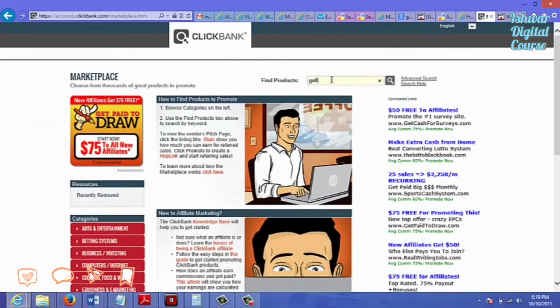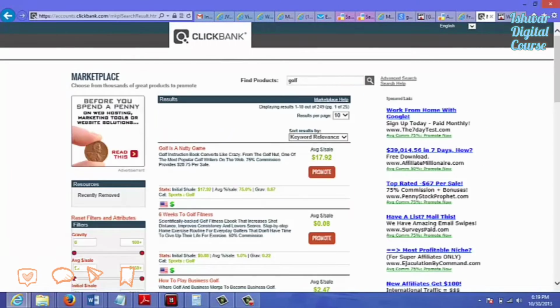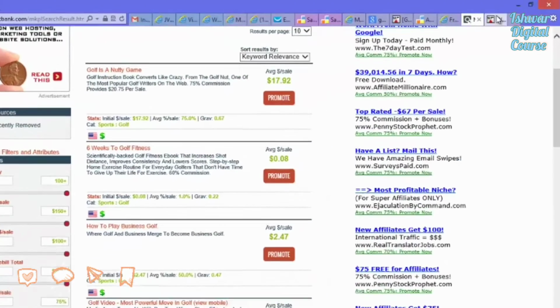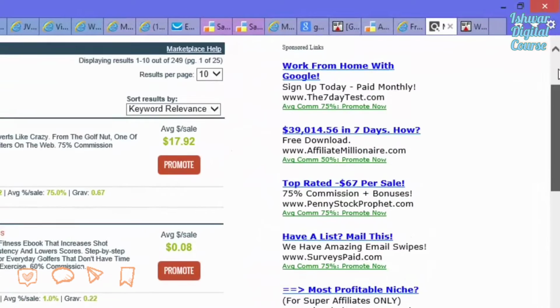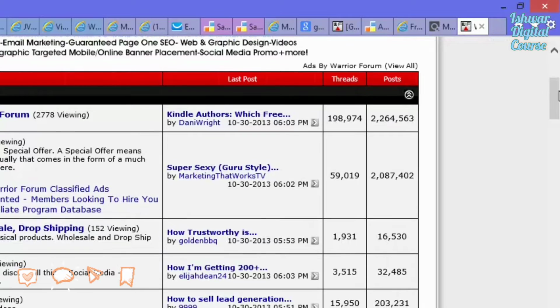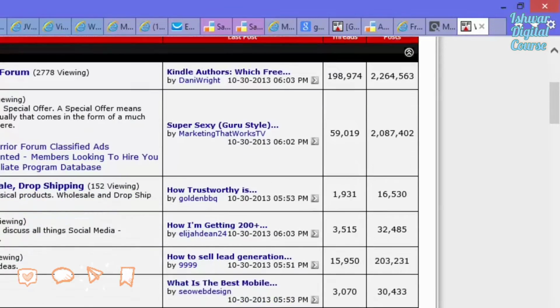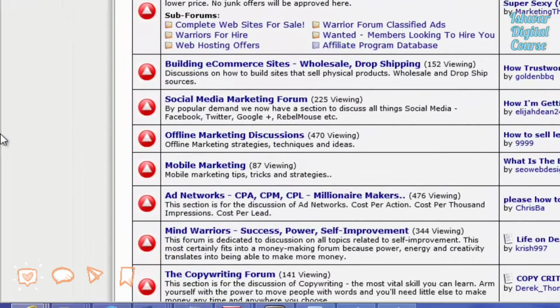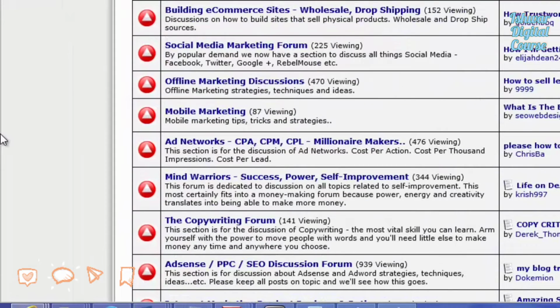So for golfing, I would just type in golf, for example, and I have about 249 results here. And lastly, another place you can find solo ads is by going to the Warrior Forum and posting an ad in there saying that you want to buy solo ads.